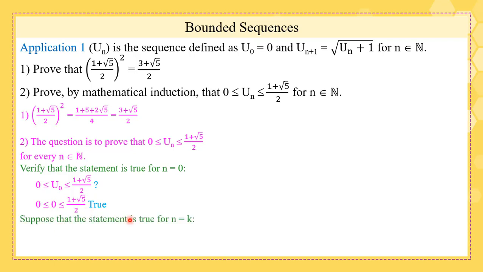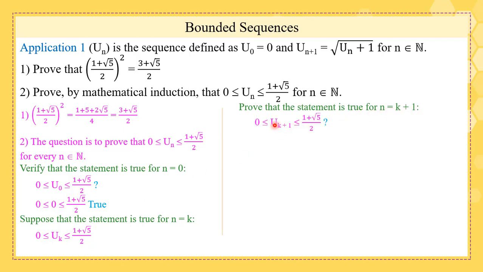We suppose that the statement is true for n equals k. Remember, this is the statement that we are proving. So we know that uk is bounded between 0 and (1 plus radical 5) over 2. And we prove the statement is true for n equals k plus 1, or we need to prove that u(k+1) is bounded between 0 and (1 plus radical 5) over 2.